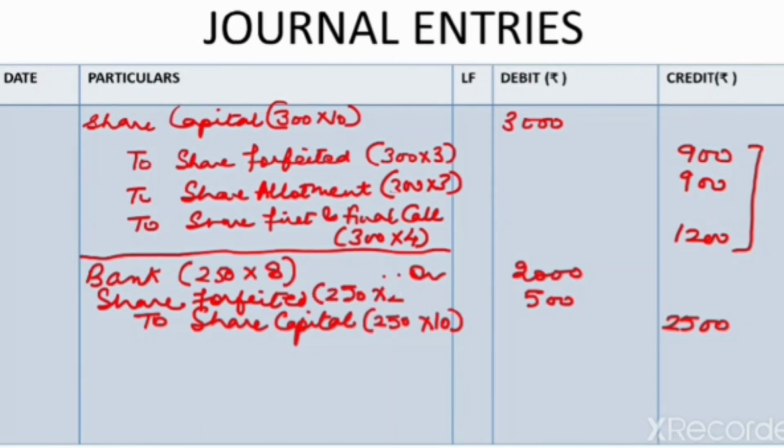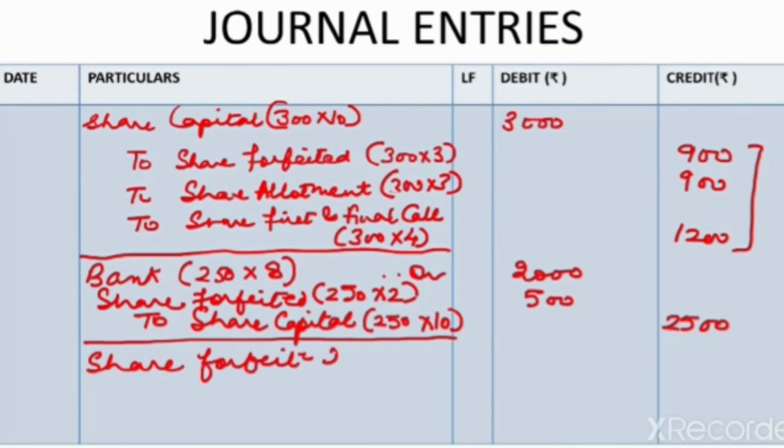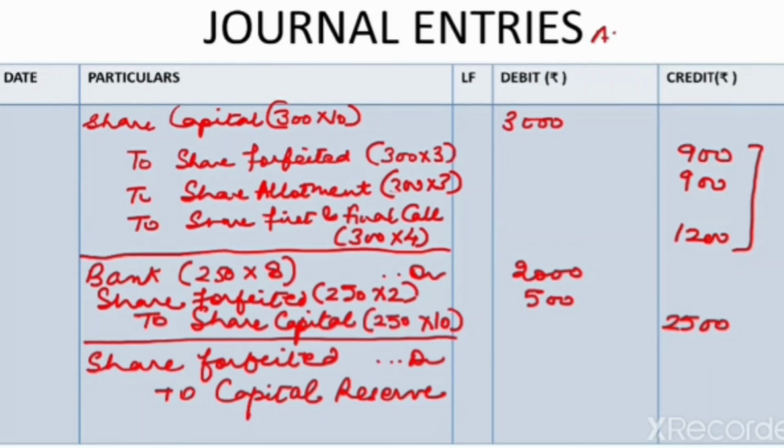Now we will transfer the remaining amount of capital gain on the reissued shares to capital reserve. See, out of 300 shares, we have reissued 250 shares. So we earlier discussed the formula of share forfeited amount into reissued shares upon forfeited shares, and out of this we will subtract the amount of discount on reissue.